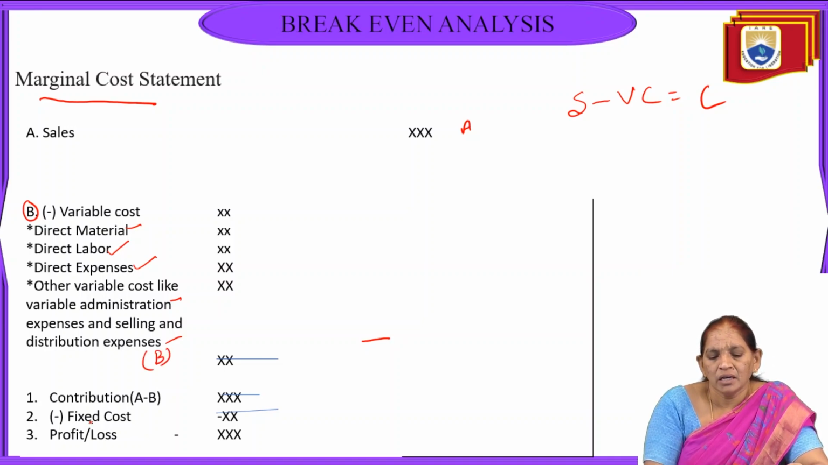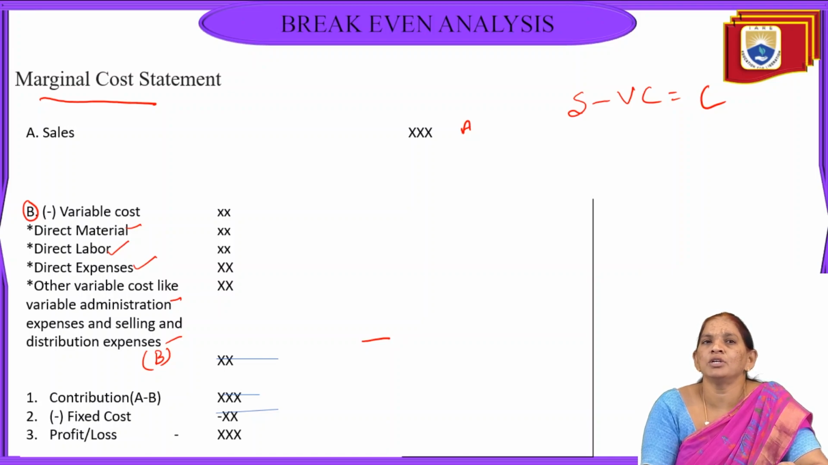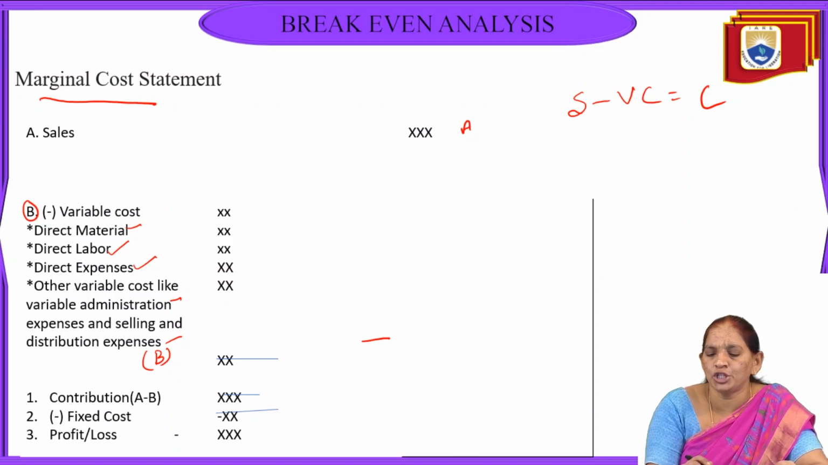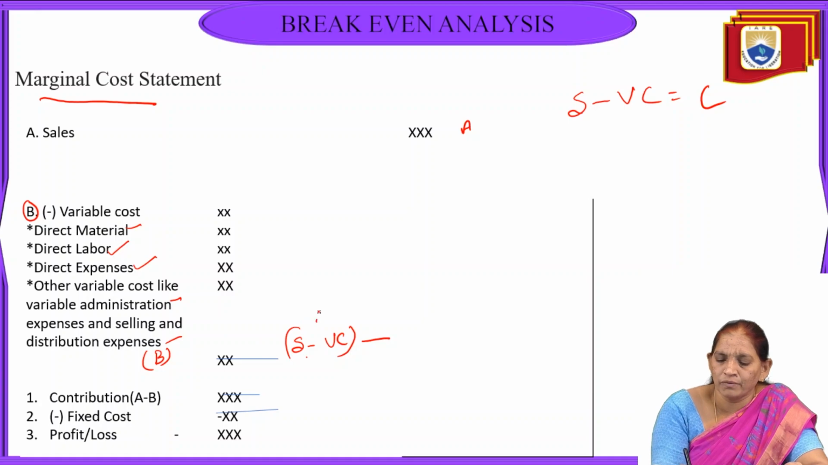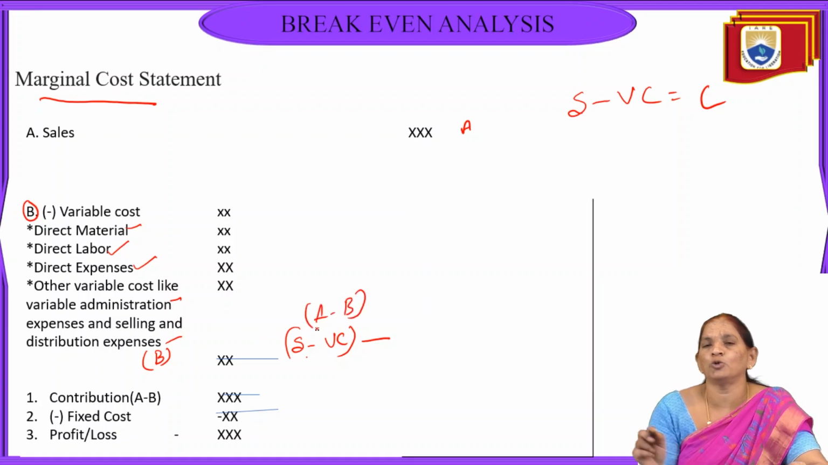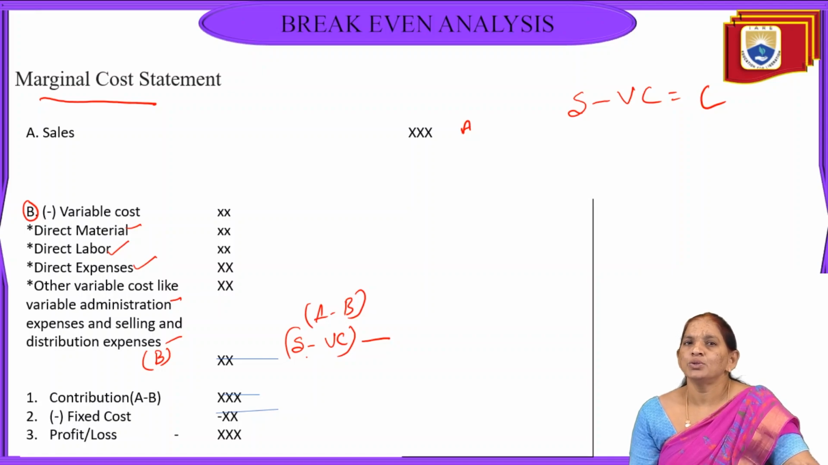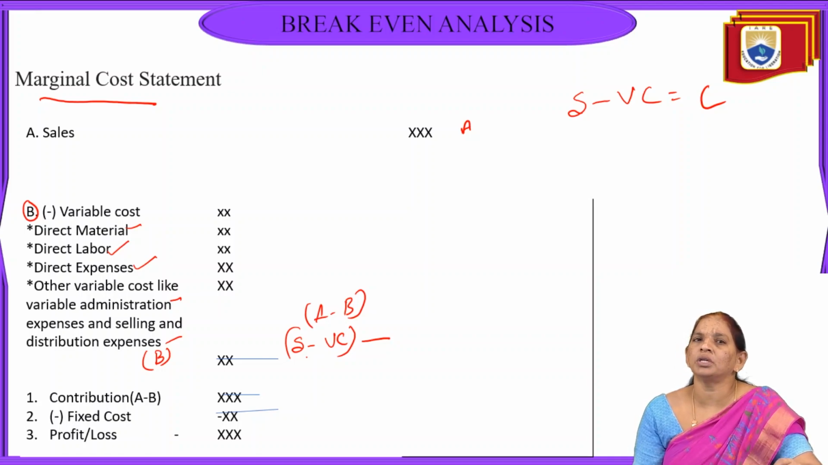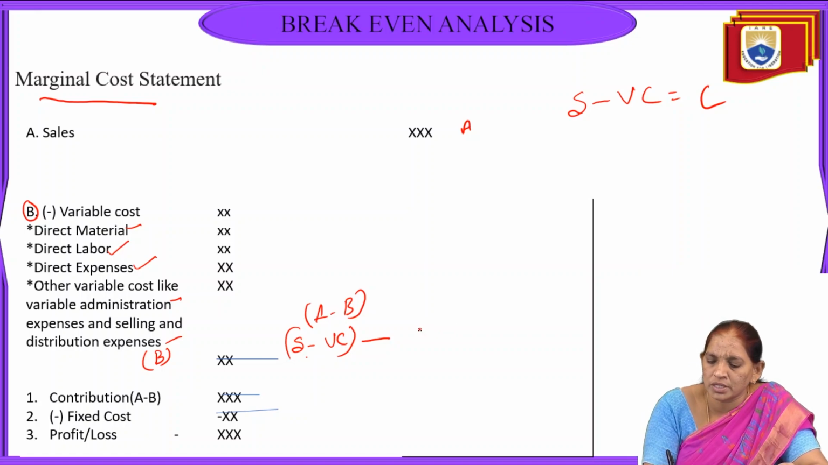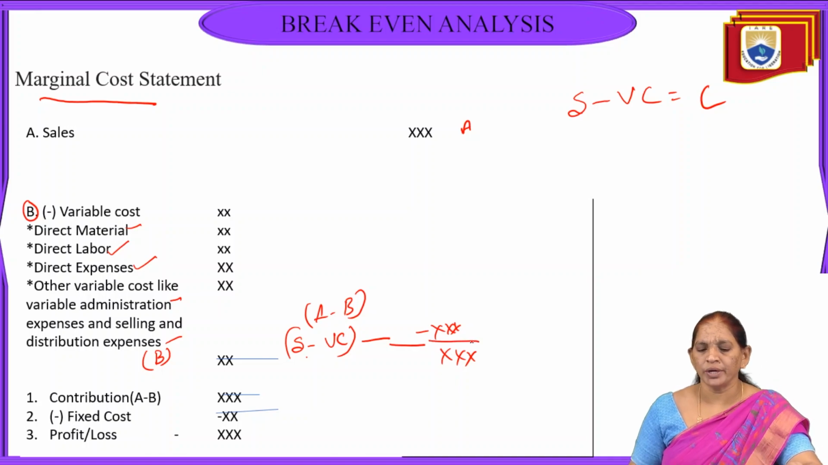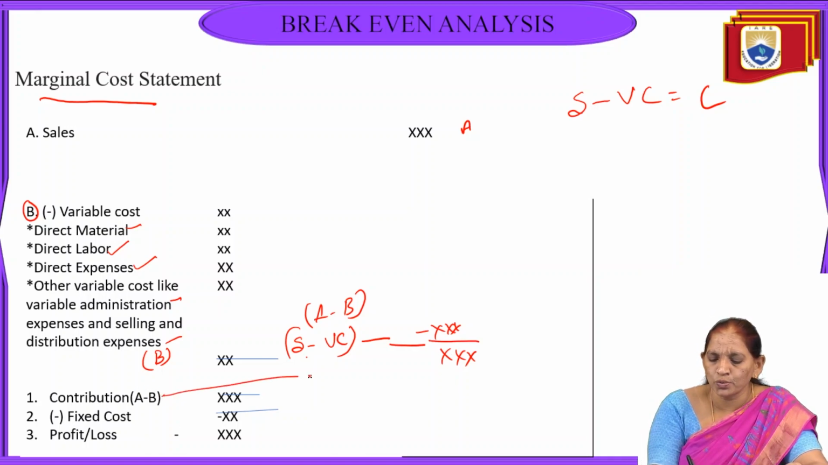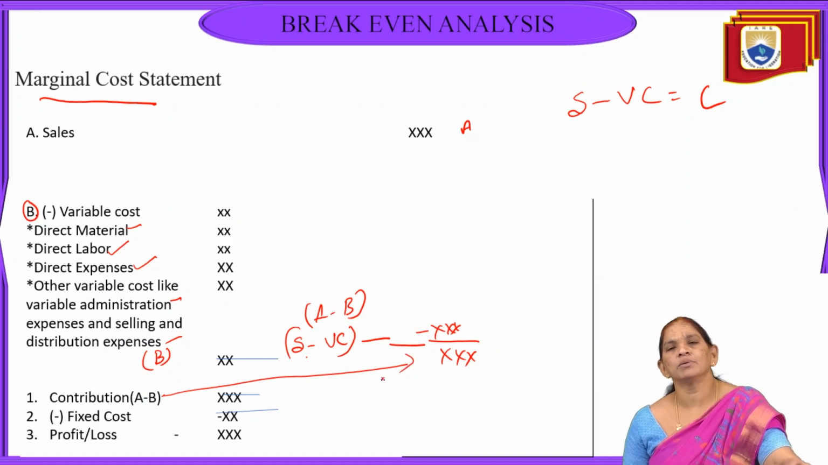So we get the contribution. In marginal costing, contribution is very important. We achieve this contribution by sales minus variable cost, that is A minus B. A is the total revenue I earn, and when I remove the total items relating to the variable cost, we are able to identify the contribution, which we call A minus B.